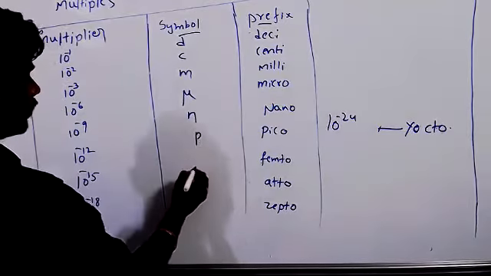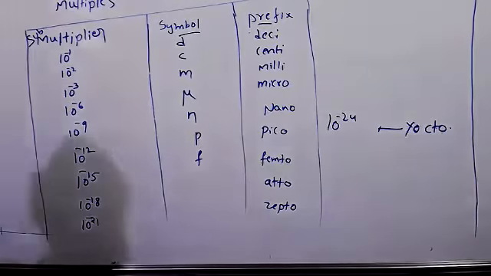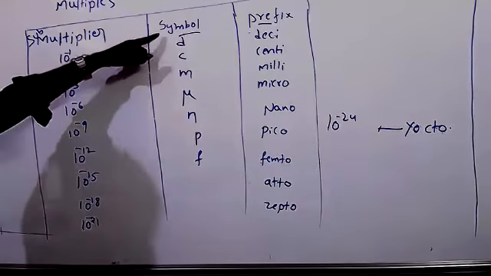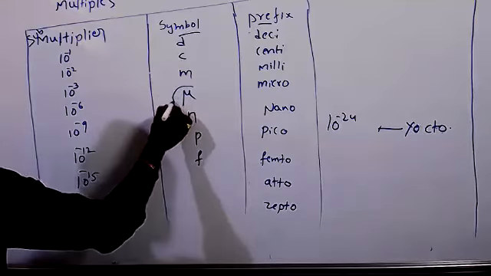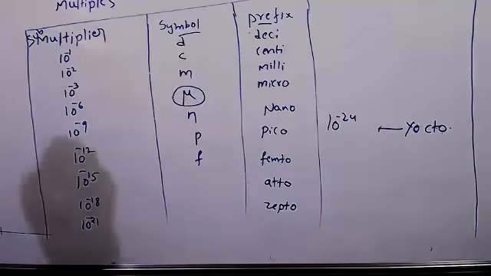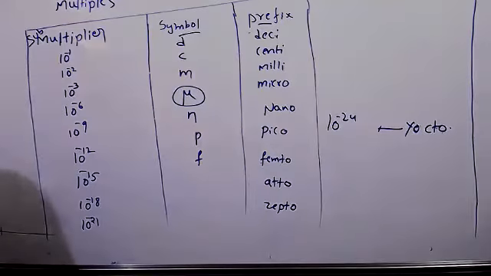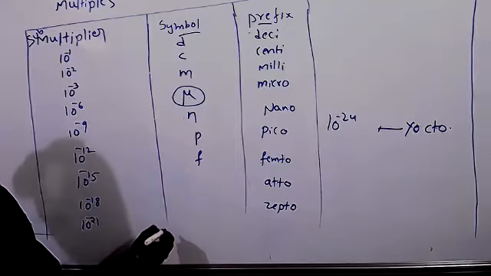Sir, above d there's no line, no? The line is only for the symbol. Yes, all are small. But see, micro is not a small m, it is some different letter, some weird figure. Yes.